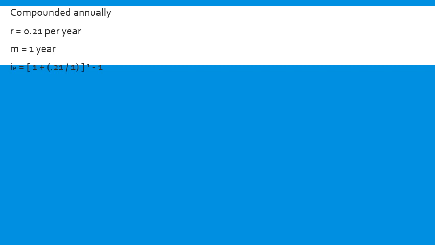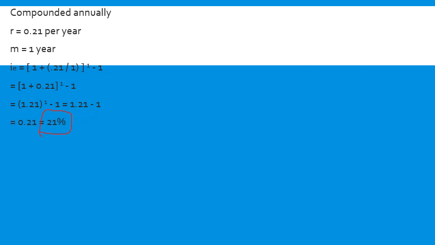We substitute the values and we get 1 plus 0.21, whole raised to 1, minus 1. When I simplify, it is 1.21 minus 1, and it is 21%. As I already said, it doesn't make any difference between a nominal interest rate and effective interest rate when it is compounded annually. Here we proved that I will remain 21%, which is nothing but the nominal interest rate.